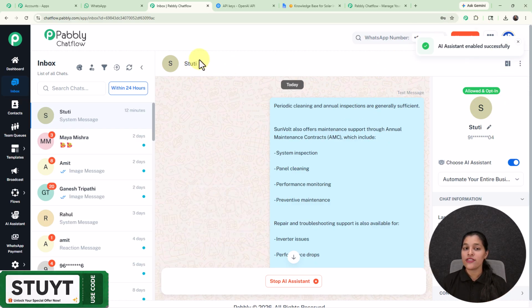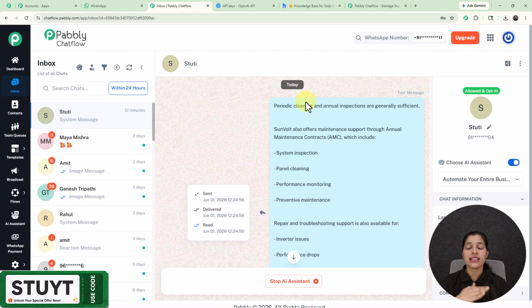Means now if this user messages me, the response will be automatically provided by my AI assistant, and now I don't have to manually interact with any of my customers, and it can handle 100 of your customers at a time. So now you can also automate your business conversation by just using Pabbly Chatflow.